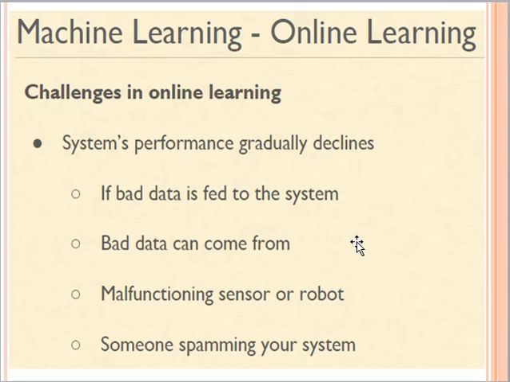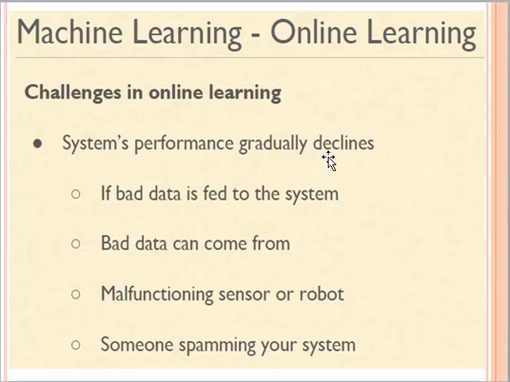But in online learning we are basically providing our new data along with the old data, right? Our system is in execution mode, and in execution mode it is capable of handling new data as well. But there are also some challenges and disadvantages attached to online learning. The performance of the system may decline gradually, right? And there can be a number of situations in which the performance of the system can decline.